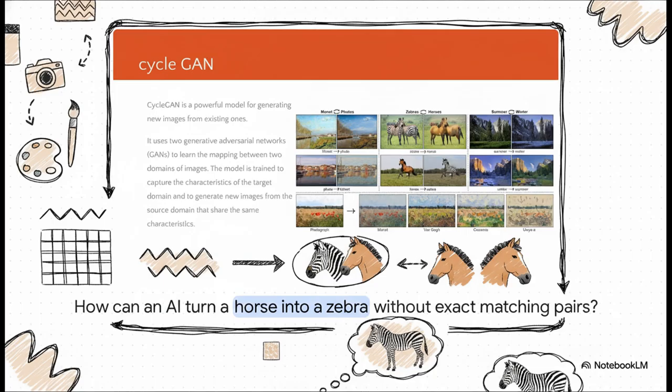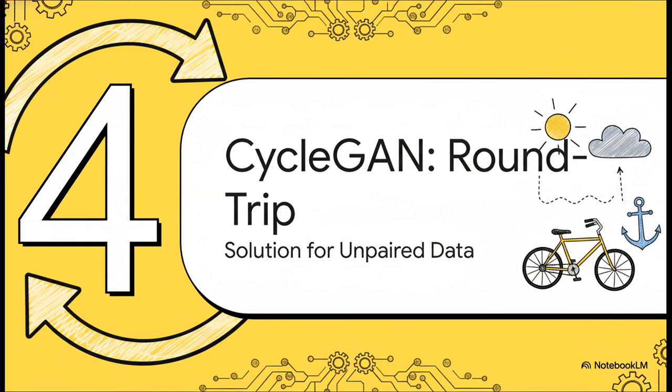How does it learn the very idea of zebra-ness and figure out how to apply it to the body of a horse? The answer to this is a ridiculously cool model called CycleGAN, and it solves this whole problem of unpaired data not by trying to find direct matches, but by using this super clever idea, a round-trip trick.